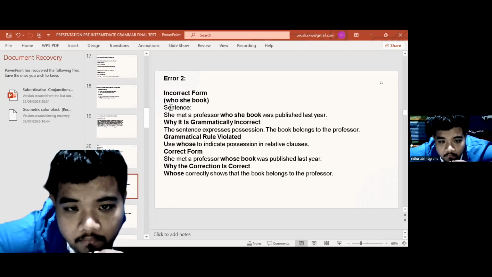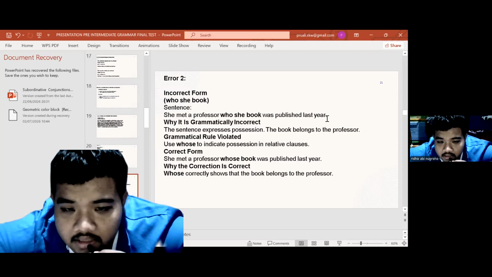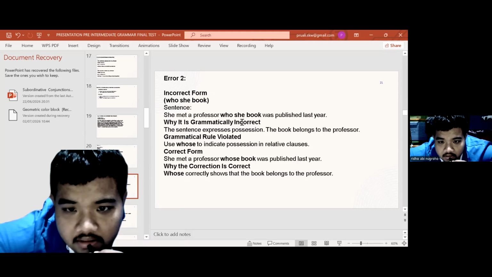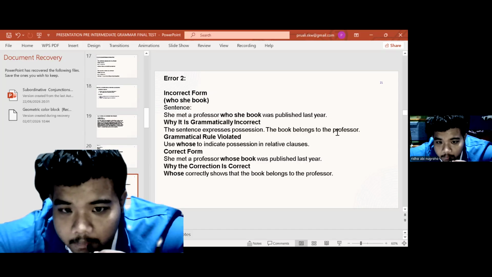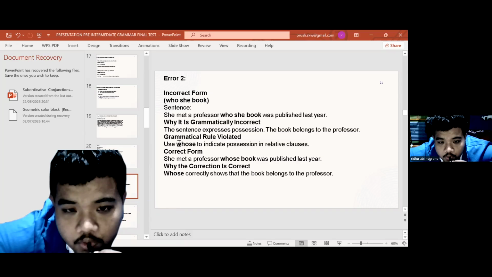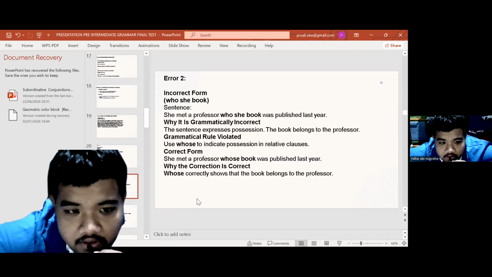Error 2. Incorrect form. Incorrect word: she book. The sentence: She met a professor who she book was published last year. Why is it grammatically incorrect? The sentence expresses possession. The book belongs to the professor. Grammatical rule violated: use whose to indicate possession in a relative clause. Correct form: She met a professor whose book was published last year. Why is the correction correct? Whose correctly shows that the book belongs to the professor.